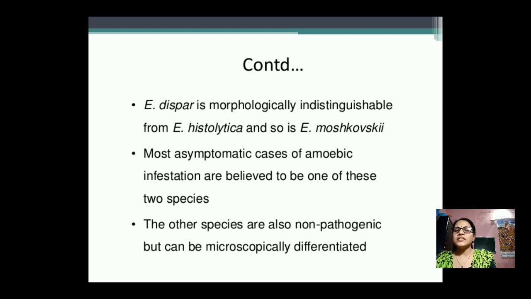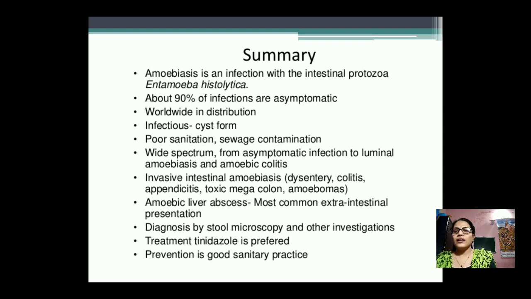The other species are non-pathogenic but can be microscopically differentiated. In summary, amebiasis is an infection with the intestinal protozoa Entamoeba histolytica. About 90% of infections are asymptomatic, meaning no symptoms take place.